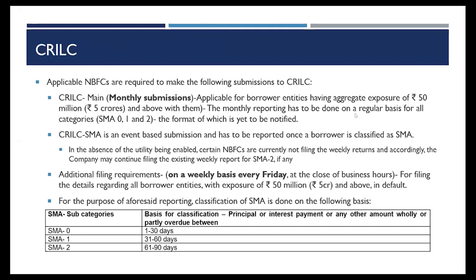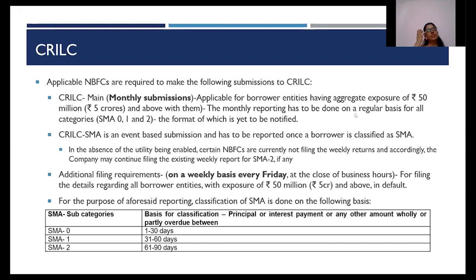Because the revised guidelines require that on a weekly basis, every Friday, I have to file the details of all borrowers, irrespective of the SMA status, who have an exposure of more than 5 crore. So all borrower entities who have exposure of more than 500 crore, fund or non-fund based, the information of such borrowers has to be filed on a weekly basis. The classification as an SMA has also changed.